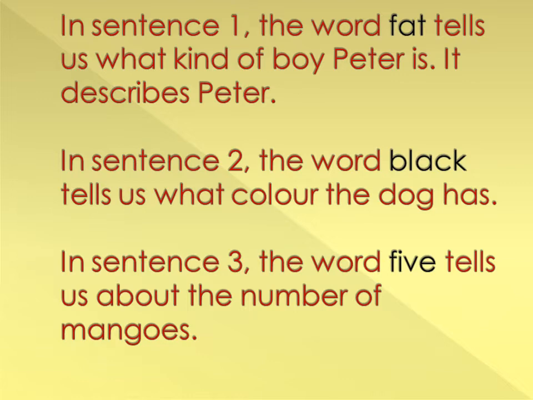So here is the description. In sentence 1, the word fat tells us what kind of boy Peter is. It describes Peter. In sentence 2, the word black tells us what color the dog has. It describes the dog. In sentence 3, the word 5 tells us about the number of mangoes.